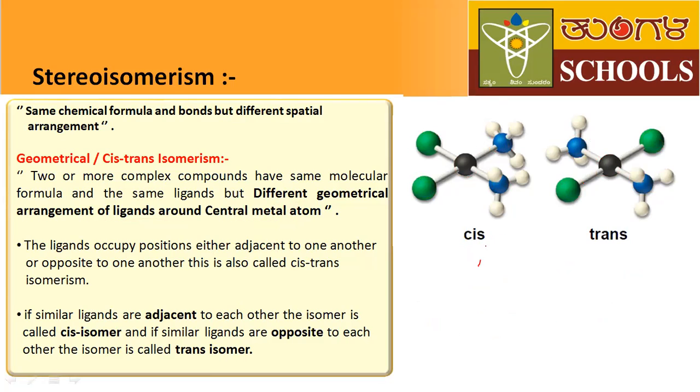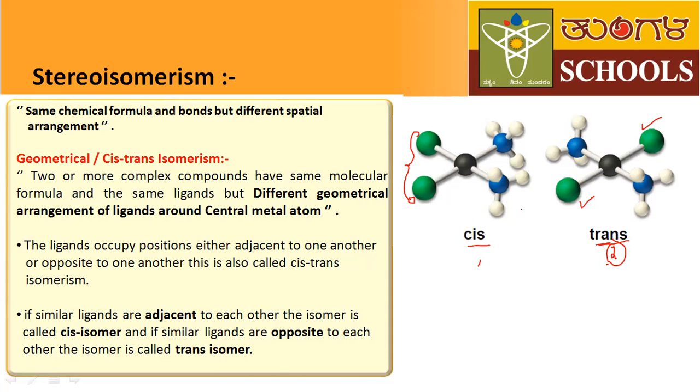Here, in the first compound, the green ligands, the identical ligands, are adjacent to each other. But in the second compound, these green ligands are opposite to each other. That's why the second compound is called the trans isomer, and the first compound is named the cis isomer.